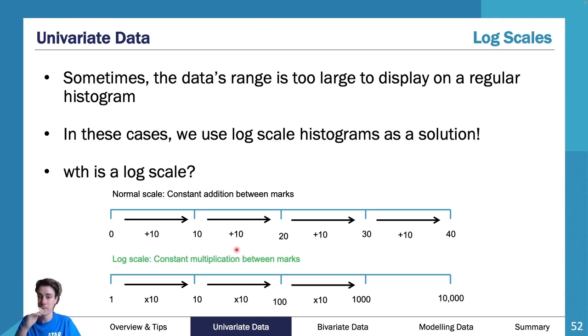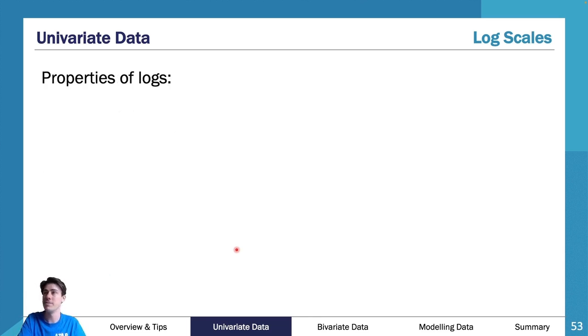So a log scale puts things in categories of 1 to 10, 10 to 100, 100 to 1,000, 1,000 to 10,000. So the intervals are all different sizes. However, they are the same width apart. You're not making the intervals different widths apart. You're keeping them the same width apart, but what is in the interval is very distinctly different. The first interval is made up of 10 numbers. The next interval is made up of 90 numbers. The next interval is made up of 900. The next interval is made up of 9,000, etc. And so therefore, a log scale gives these numbers.